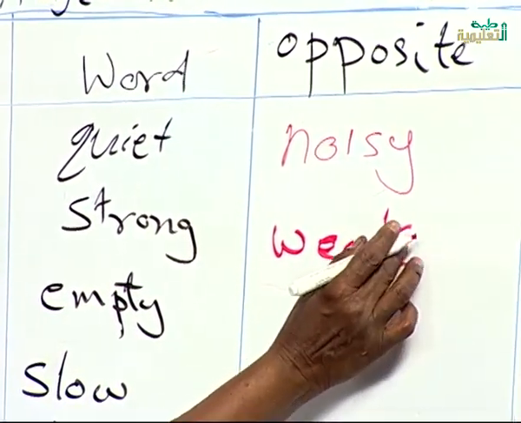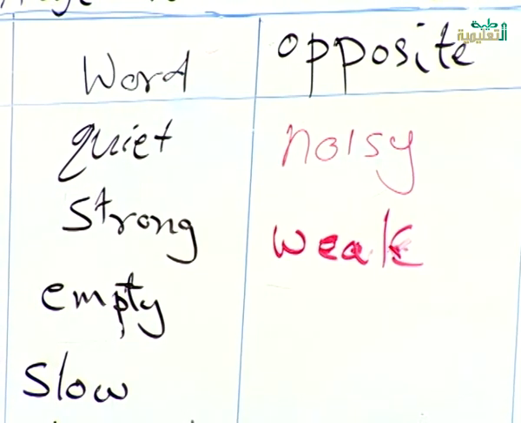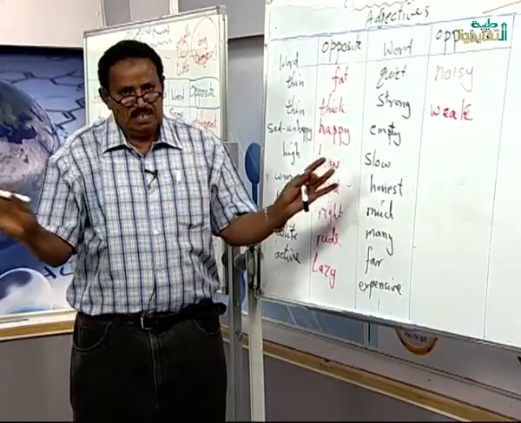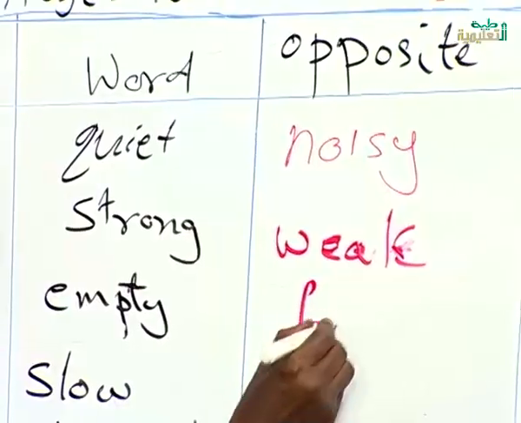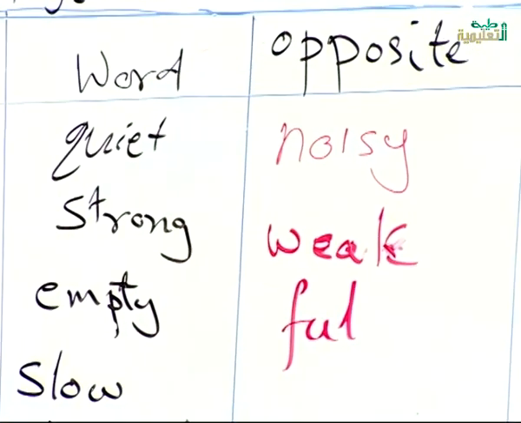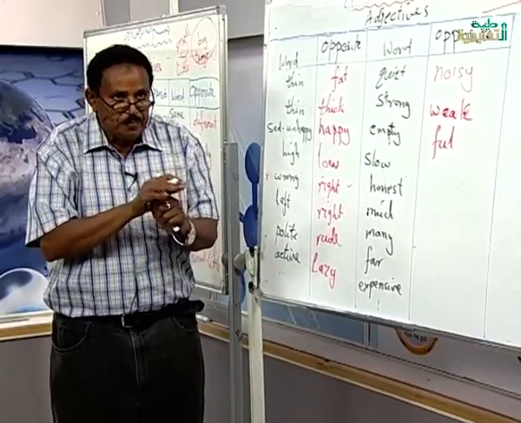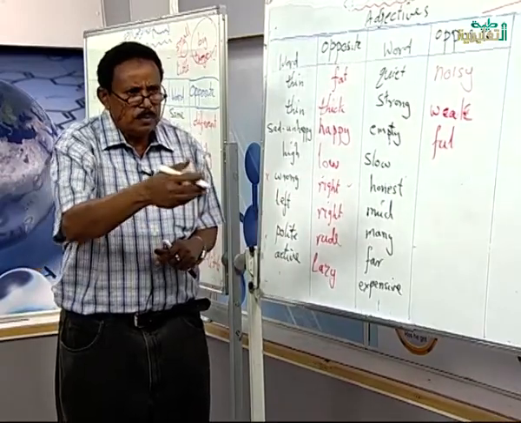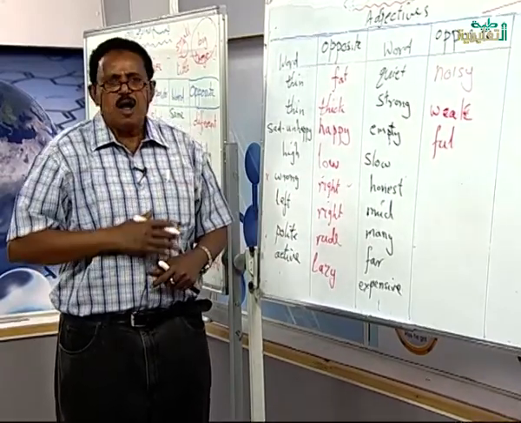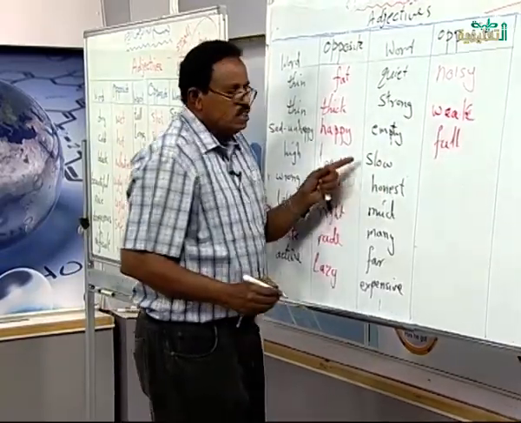The opposite of strong. Empty. If there is something empty, it means nothing in it. The opposite of it is full. For example, when you are eating and your stomach is full, why continue eating? Oh, I am full, I can't eat, I am full. Malan.